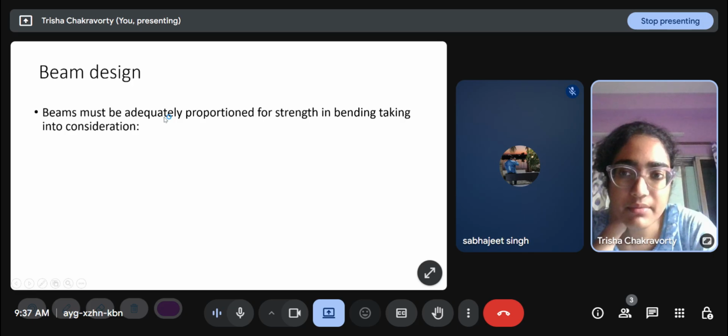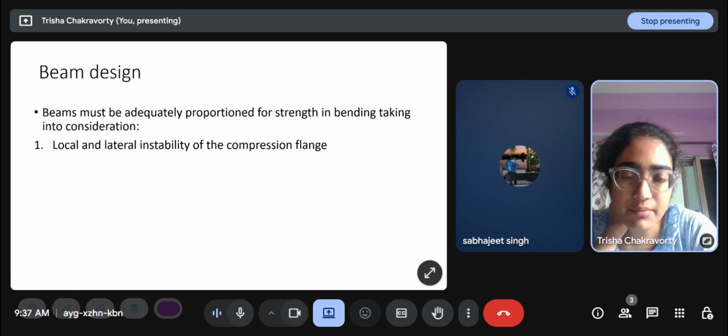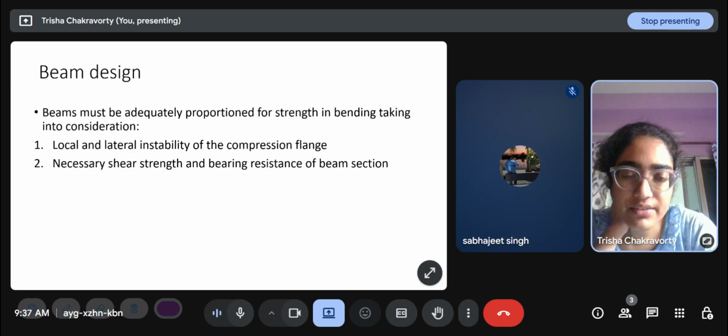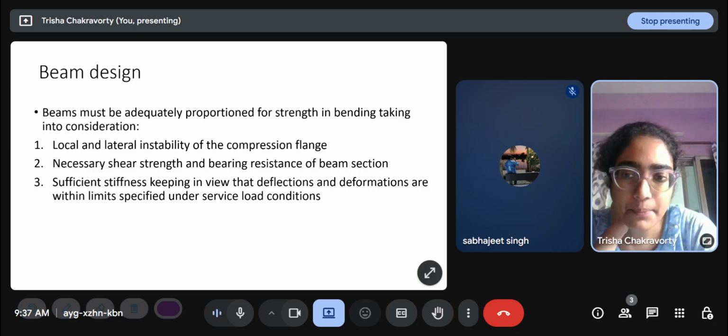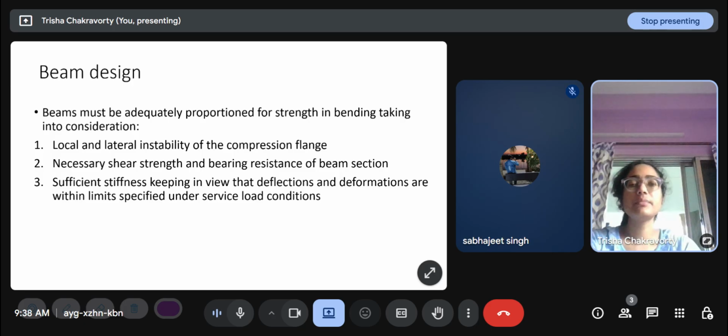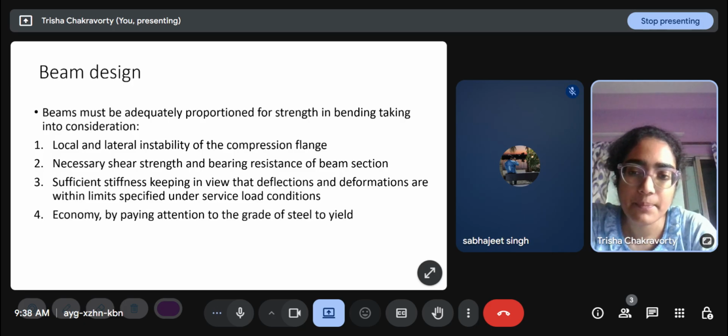Beam design. The beams must be adequately proportioned for strength in bending, taking into consideration local and lateral instability of the compression flange, necessary shear strength and bearing resistance of beam section, sufficient stiffness, keeping in view that deflections and deformations are within limits specified under service load conditions. Economy by paying attention to the grade of steel to yield.